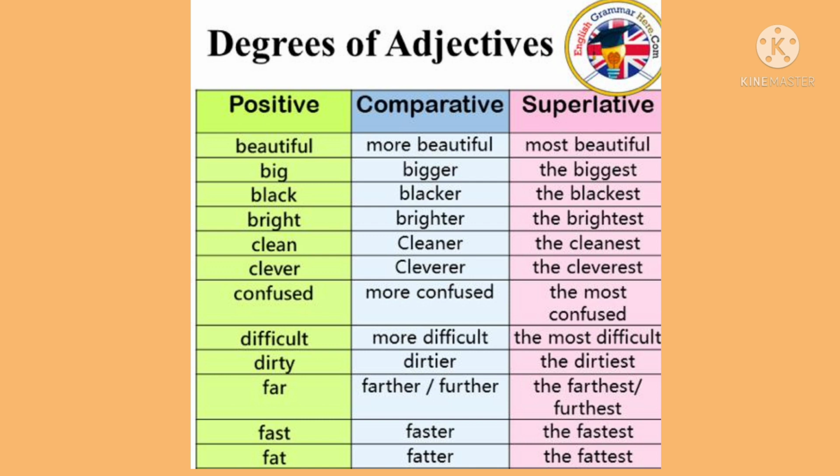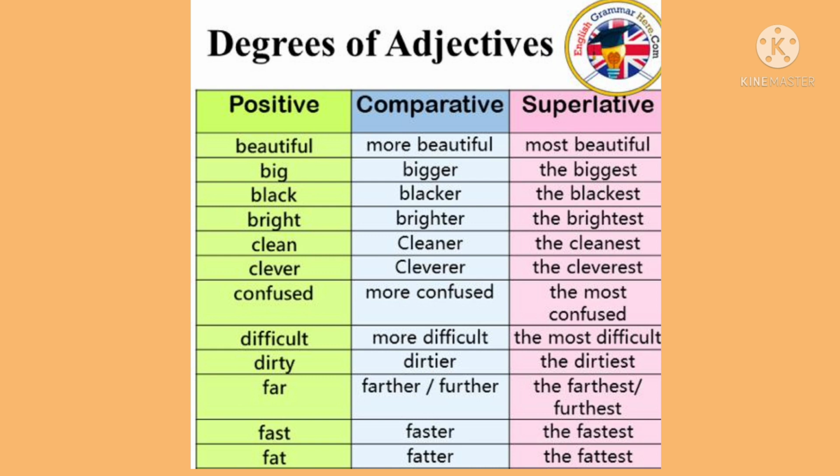See what is positive. Positive degree of comparison is an adjective in its simplest form. Meaning we are not comparing it with anything here. Positive, here it is written positive, beautiful. Seema is a beautiful girl. So I am not comparing Seema to anyone. I am just saying Seema is a beautiful girl. So here I am stating the quality of something. Clear? I am just stating the quality. I am not comparing Seema's beauty to anyone else.